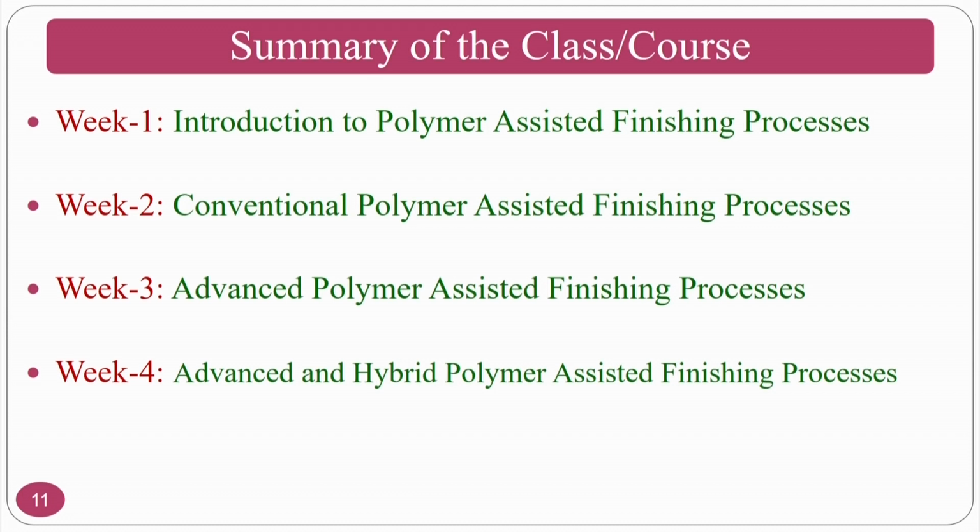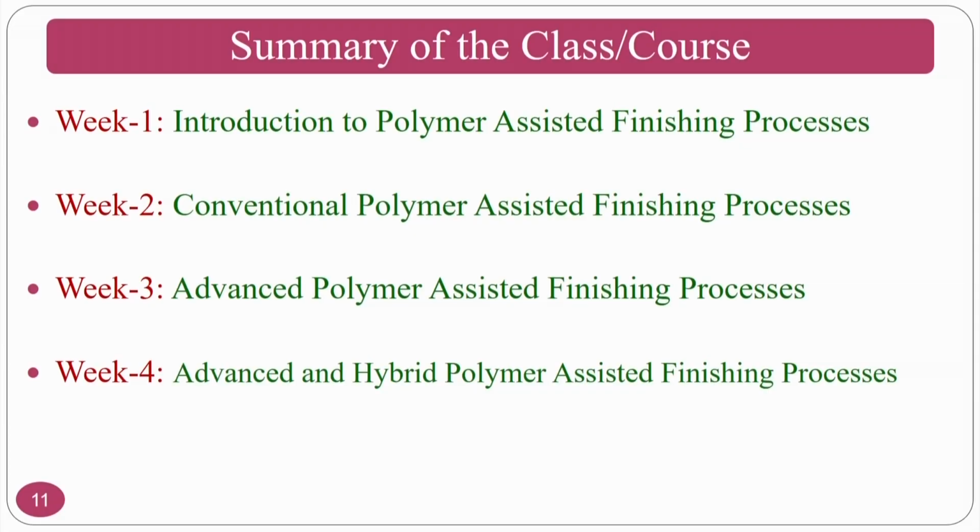Second, we will move forward to some of the conventional polymer assisted finishing processes such as pitch polishing, pad polishing, and mass finishing processes such as vibratory bowl finishing, tumbling and drag finishing. How polymer beads or polymer bonded abrasive beads are used to finish on a mass scale.